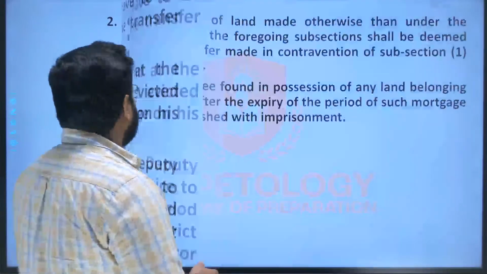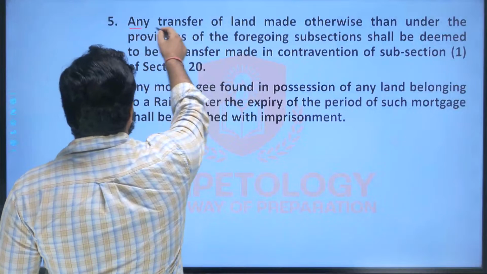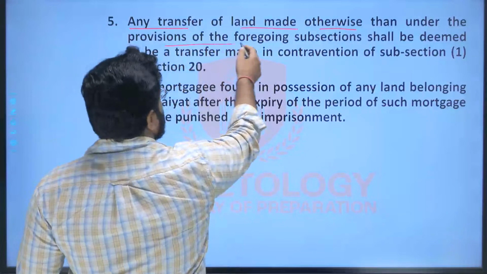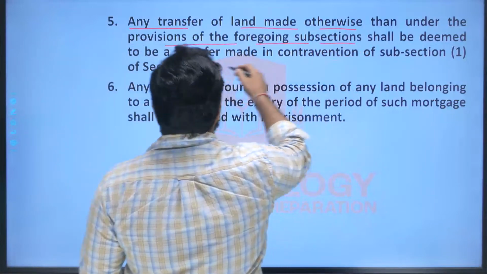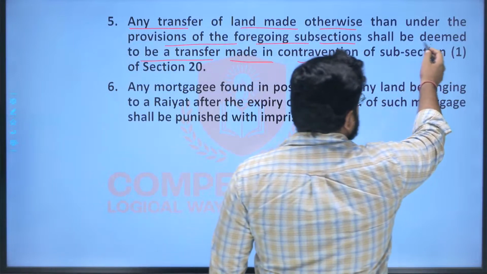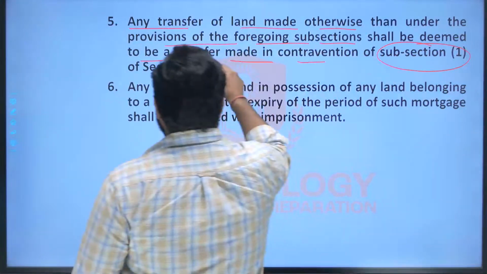Now here the next point is, any transfer of the land made otherwise than under the provisions of the foregoing subsections shall be deemed to be a transfer made in contravention of subsection 1 of section 20.